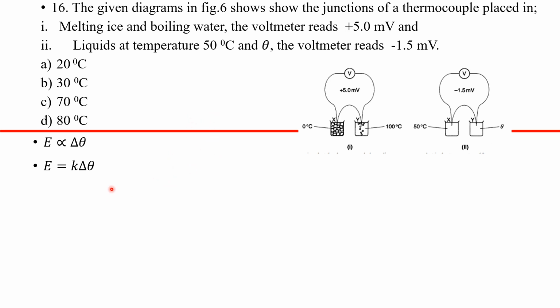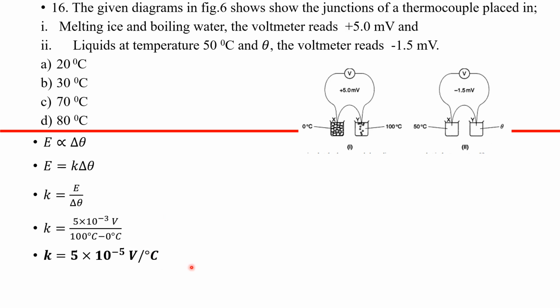So yeah. So EMF has to be proportional to the change in temperature, which means that EMF is equal to a particular constant times change in temperature, and so that constant is E over change in temperature, right? So let's plug in the values for this Roman one, the EMF across the ends of these objects, the hot and cold object. It's basically 5 millivolts. Okay, so if we get that ratio, we're actually going to get K to be 5 times 10 to the negative 5 volt per degree Celsius.